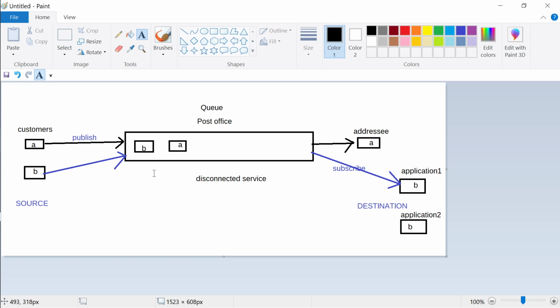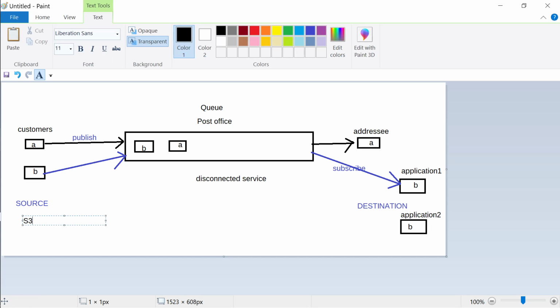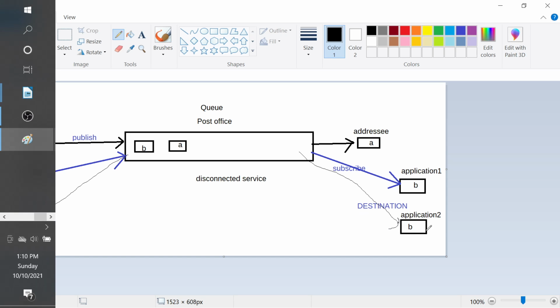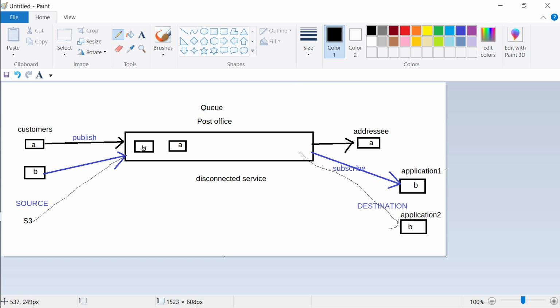In a queue service, say on the left hand side there is an S3 file. Every time I'm adding a file in S3, I want this file data to get pushed into a queue. And somebody on the other end will say, every time data is coming from S3, you pull it and give it to me. So what is the advantage? The advantage is that both applications, on the left hand side and the right hand side, are not dependent on each other. They're just looking at the queue to see if anybody is putting data. So everybody can operate on their own in their own time.